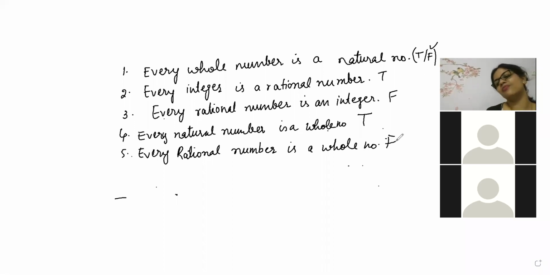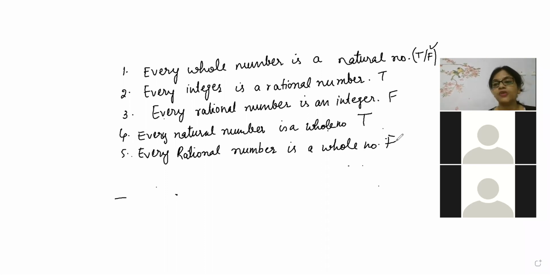How can a rational number be a whole number, beta? Very good, Darshini. Because 3 by 5 is not a whole number. Keshav, super. You took time, but you wrote the full concept. Very good. You all are going so strong. I feel very proud. I am teaching you all.